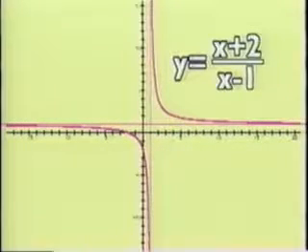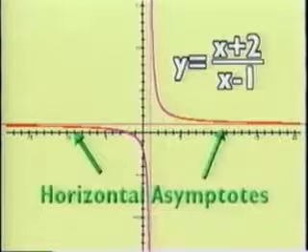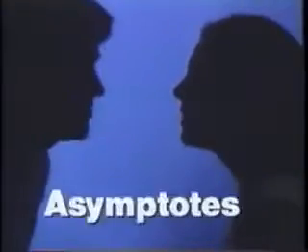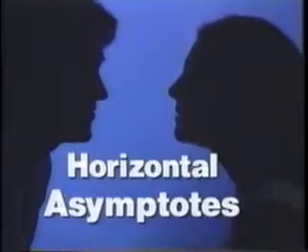In this example, the asymptotes that appear to the left and right lie along a horizontal line, so they're cleverly called horizontal asymptotes. Horizontal asymptotes. Okay, review time.